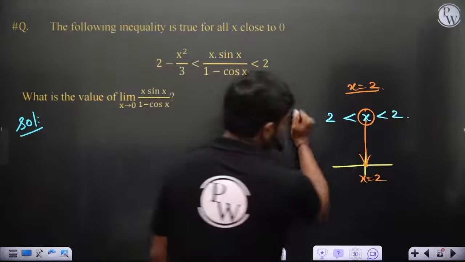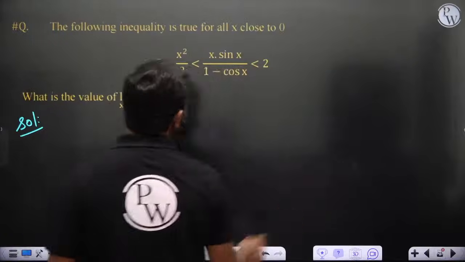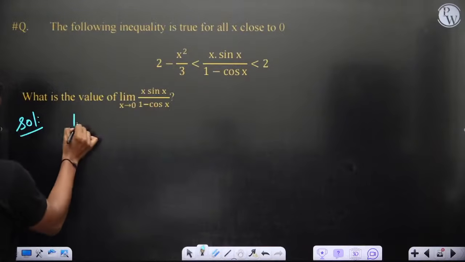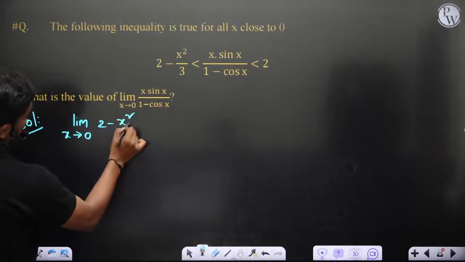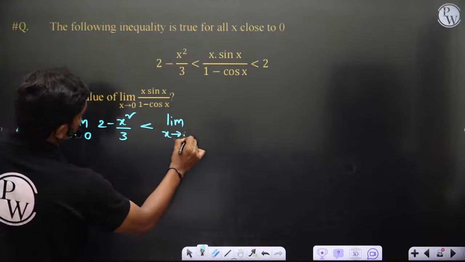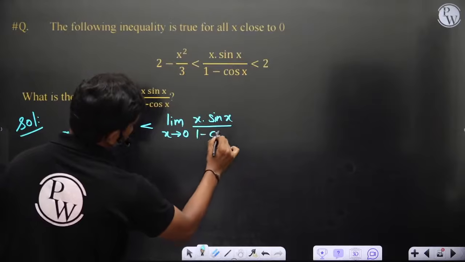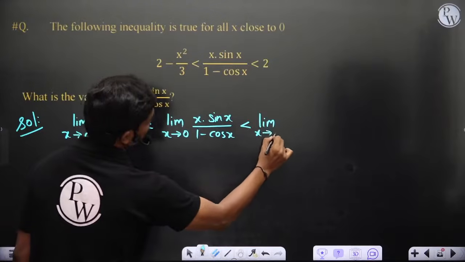Okay, so let's see what we can calculate. Of course, if this is true for all x close to 0, limit x tends to 0, 2 minus x square by 3 is less than limit x tends to 0, x sin x by 1 minus cos x, which is less than limit x tends to 0, 2.